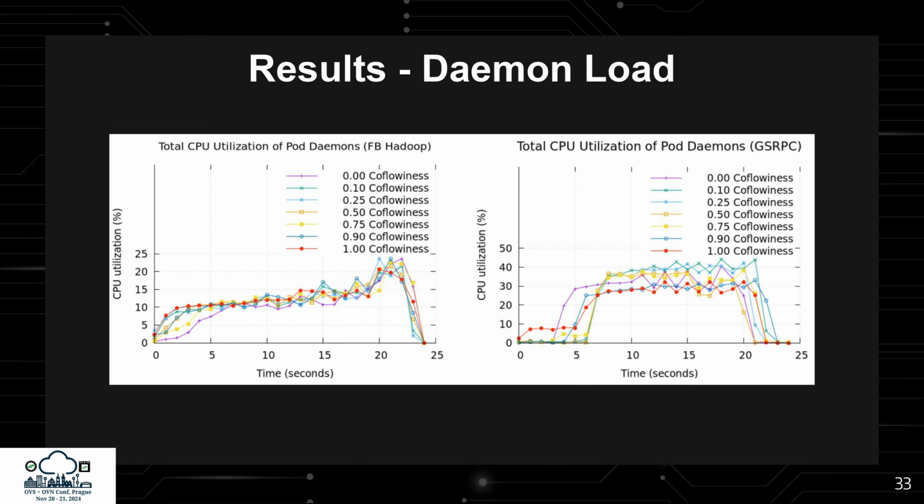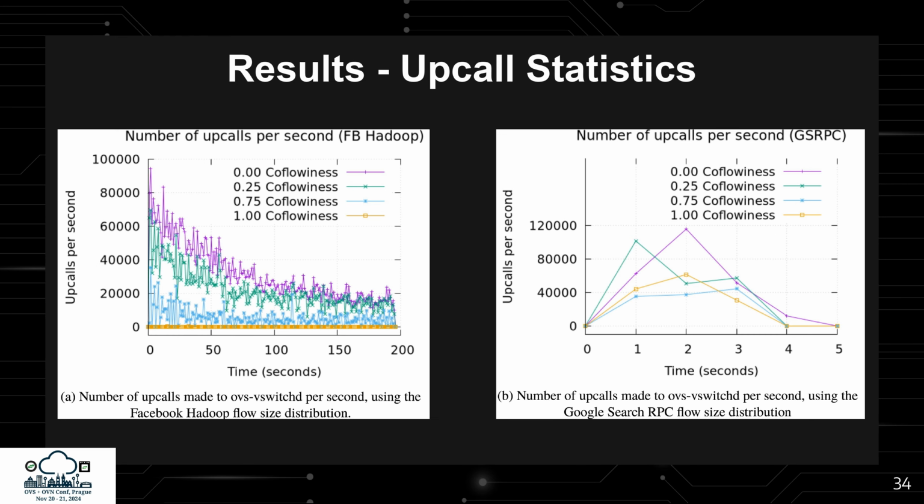Here, we see CPU utilization caused by the pod daemons. While this doesn't directly affect the performance results, it's important to consider since it impacts the total CPU utilization shown in the previous figures. The key takeaway is that daemon load is twice as high for the Google distribution, and it increases over time for the Facebook distribution.